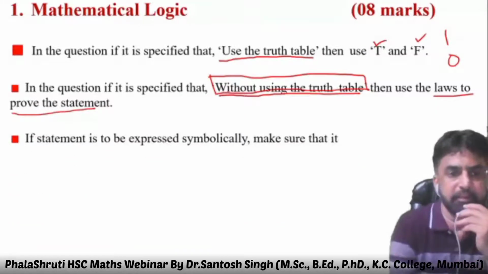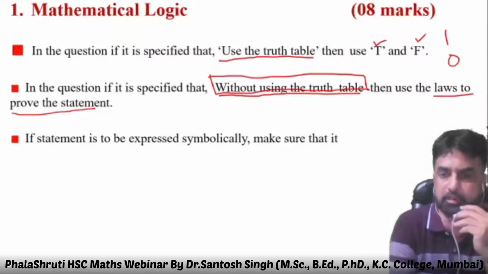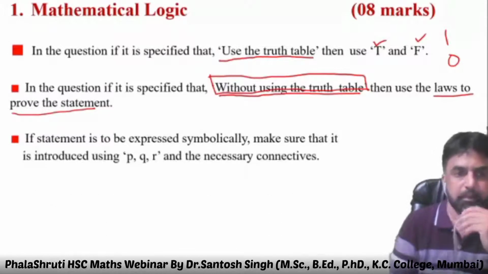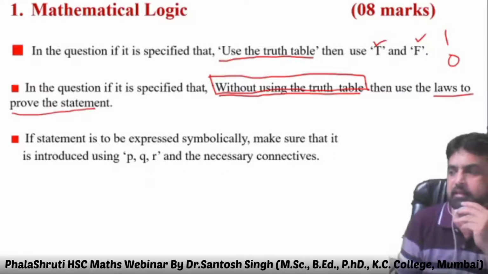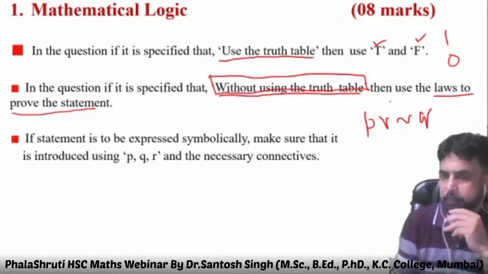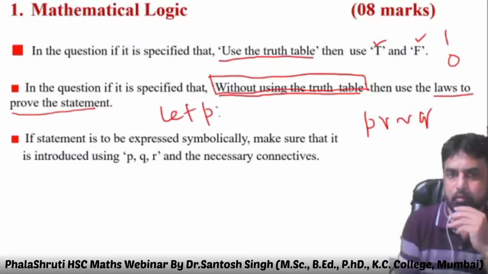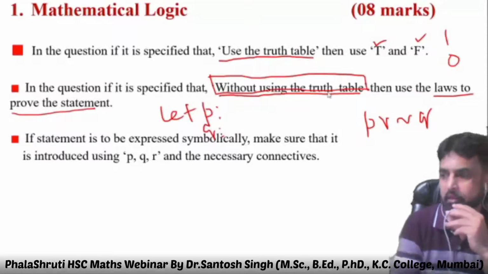Next one is, if the statement is to be expressed symbolically, make sure it is introduced using P, Q, R and the necessary condition. Generally what you people do is immediately write P and negation Q. But first tell us what is P, what is Q, and then write down.